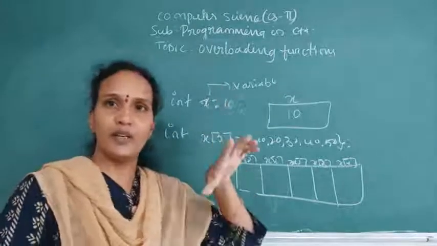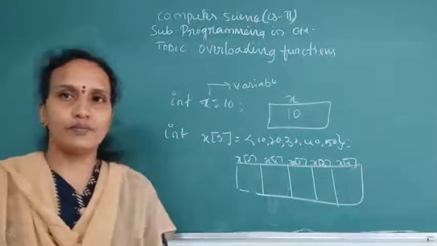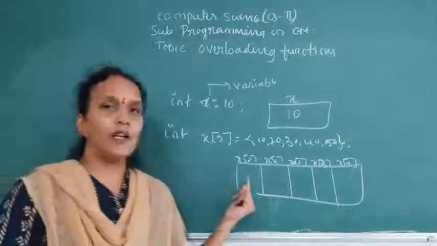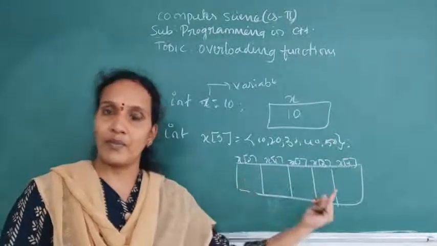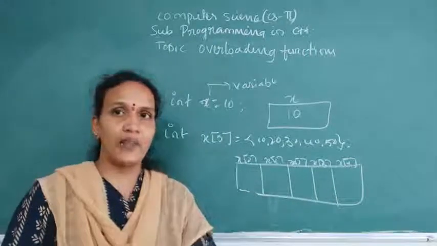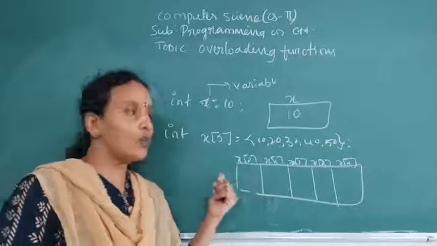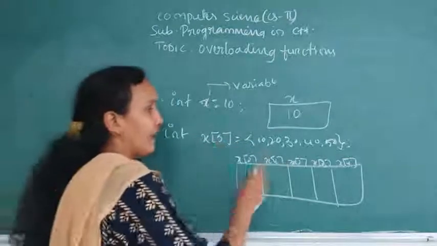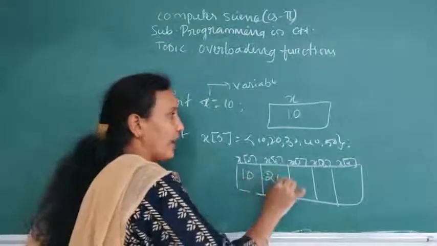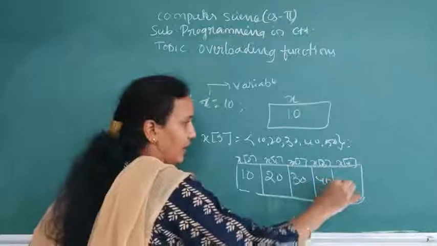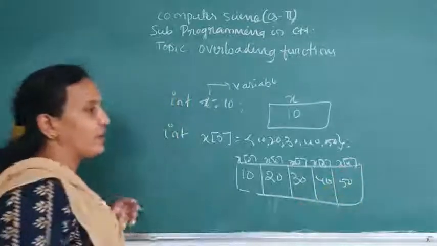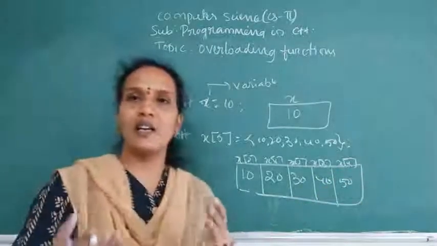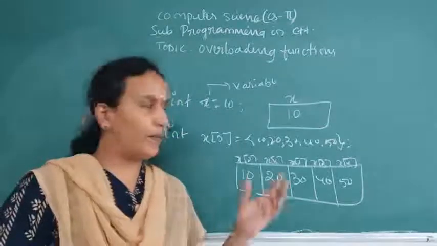For this, the example I gave in the class was an apartment versus an independent house. An independent house means only one family and one household. In an apartment, the apartment name is the same, only the flat numbers are different. That example I already explained in the class. So in an array we can store more than one value with the same name. And when you declare an array, contiguous blocks are allocated to that variable.